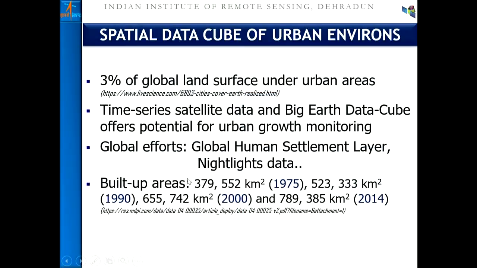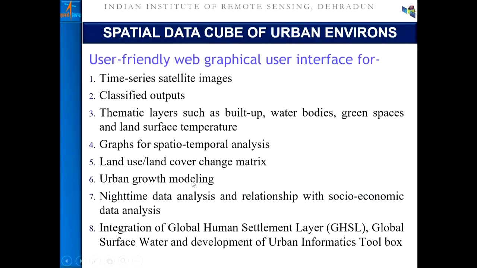Now at IIRS, what we are doing is trying to map all the data available from these platforms, and we are trying to create a customized portal where urban planners and engineers, at different administrative hierarchies, at state level, district level, or sub-district level, can find out how urban growth has happened over a period of time, how the water bodies are changing over time, and how the green spaces are changing over time.